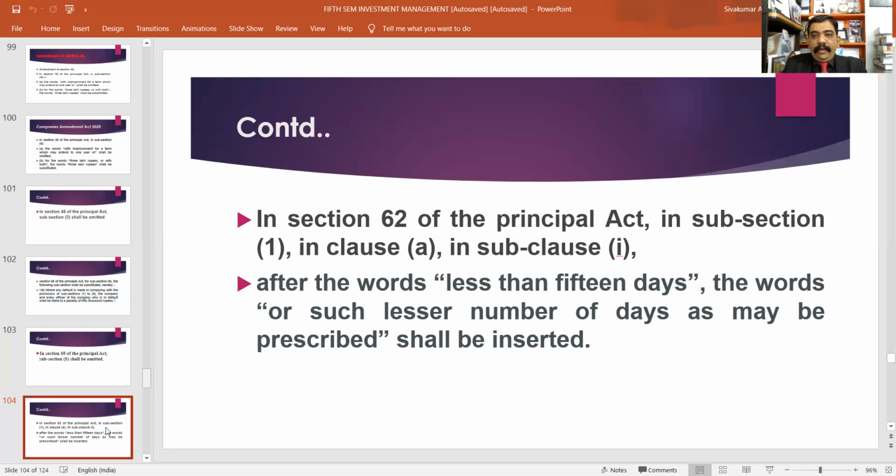Now the new section will be: the offer shall be made by notice specifying the number of shares offered and limiting a time not being less than 15 days or such lesser number of days as may be prescribed and not exceeding 30 days. Okay.